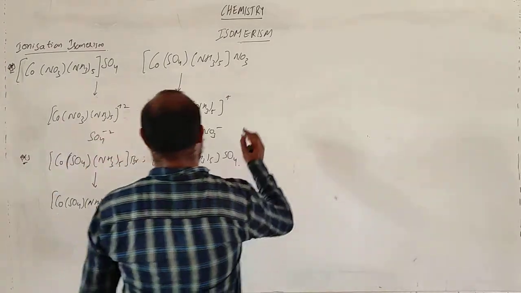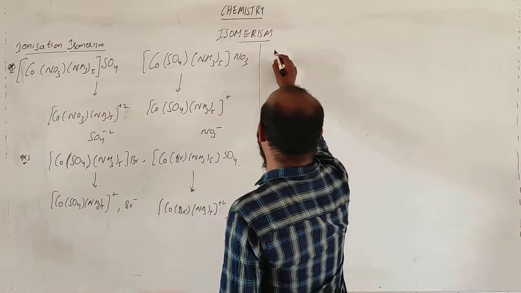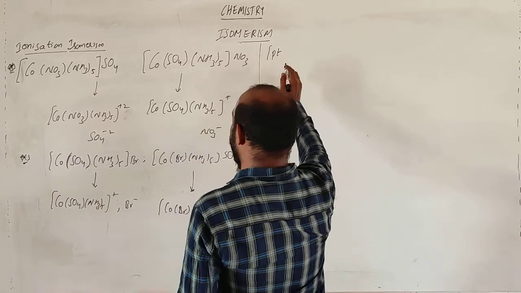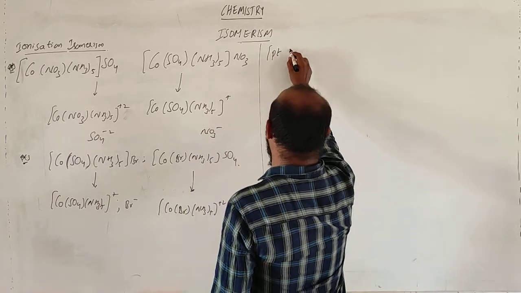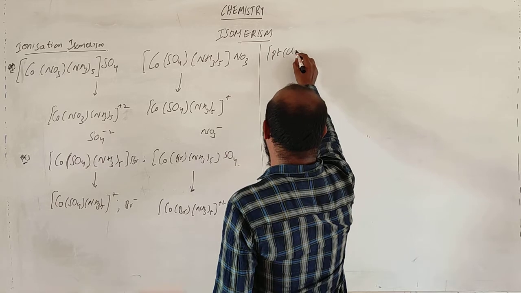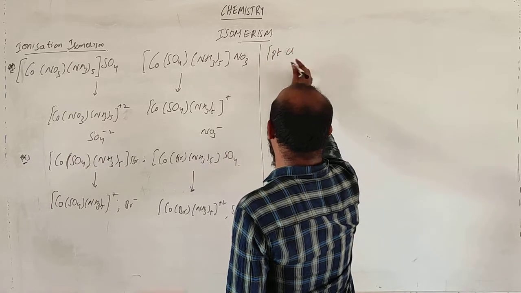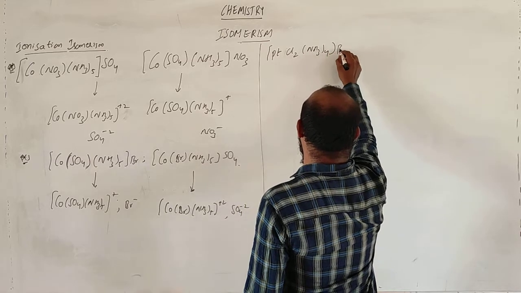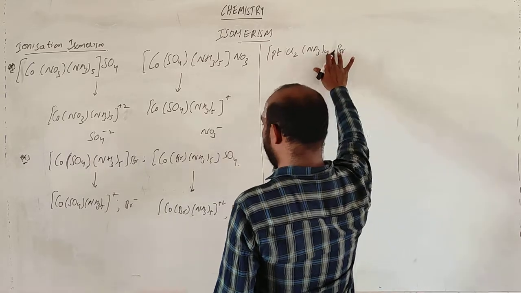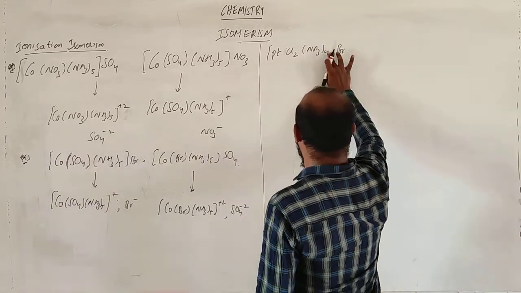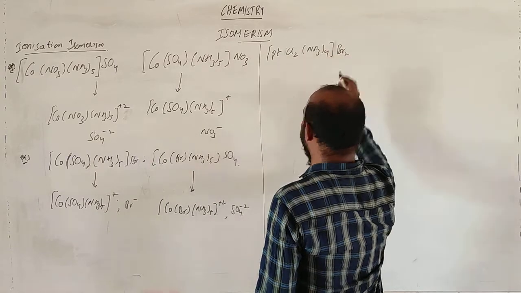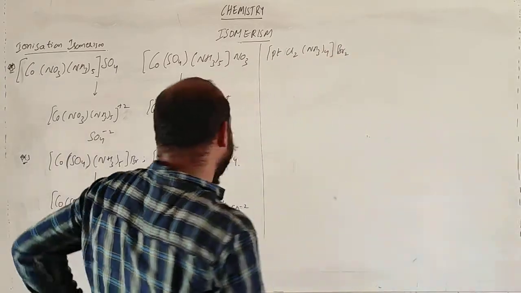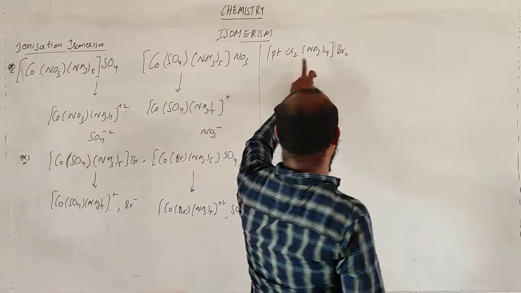Let us take one more example, like platinum: [Pt(NH3)4Cl2]Br2.